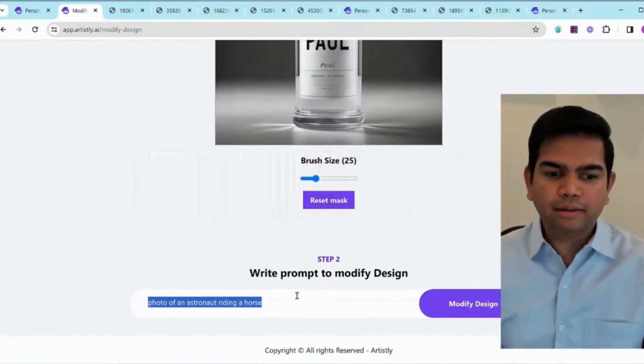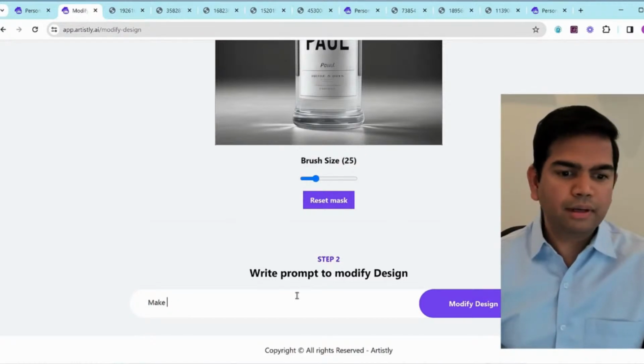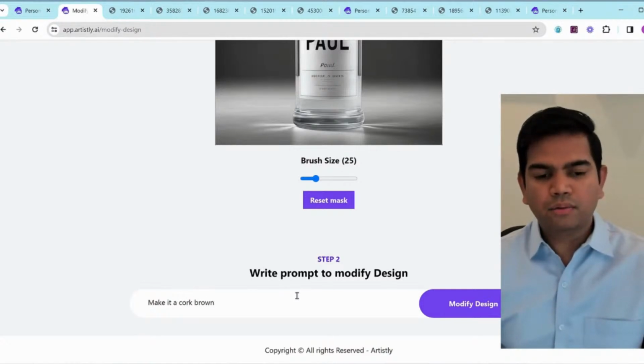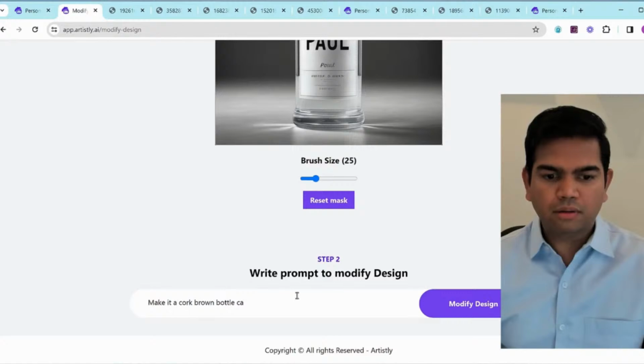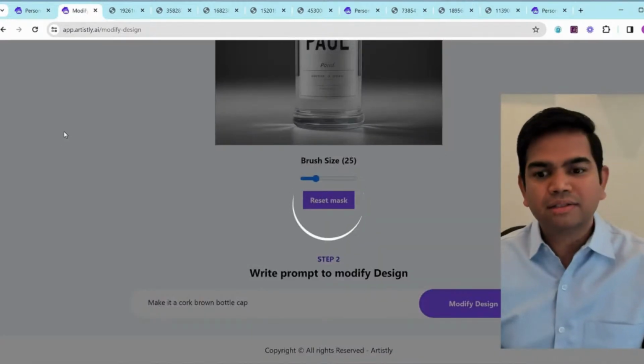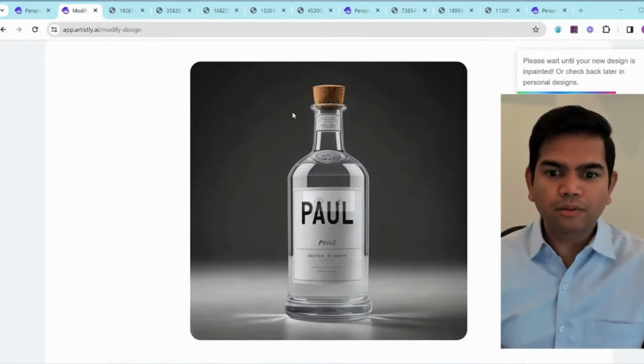I can say make it, well, cork brown bottle cap, let's say, like a wine bottle cap kind of thing, right? Let's just do that. And you can play around with this like this. And there you go. In a couple of seconds, it's done that.